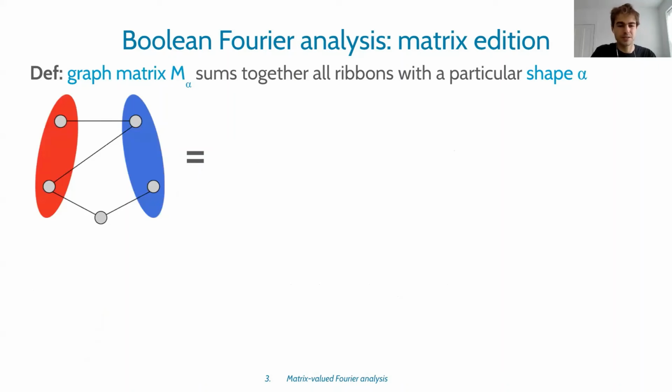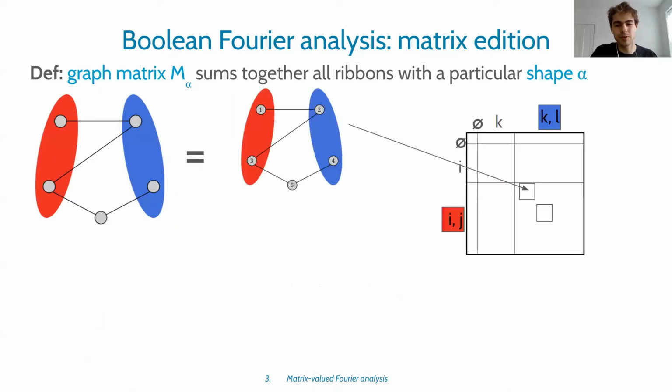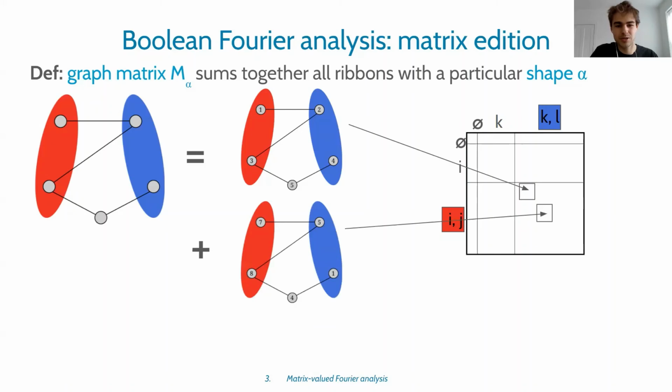Intuitively, one just erases the labels of the ribbon. So this particular shape is the sum of a couple ribbons that live in different entries of the matrix. It's actually the sum over all ways to label the shape alpha. Here's one particular term that appears in the graph matrix. Here's another particular term that appears in the graph matrix. And you can imagine there are lots more.